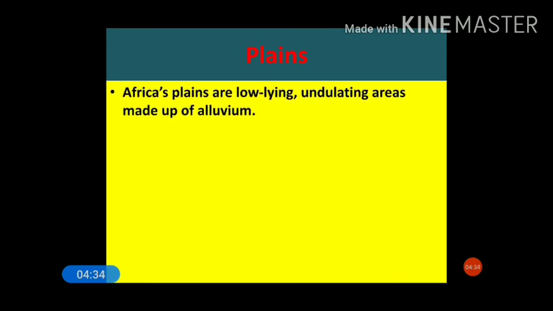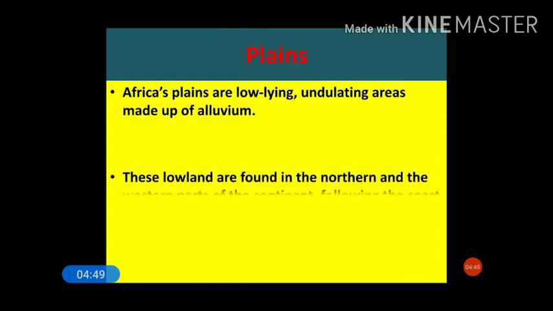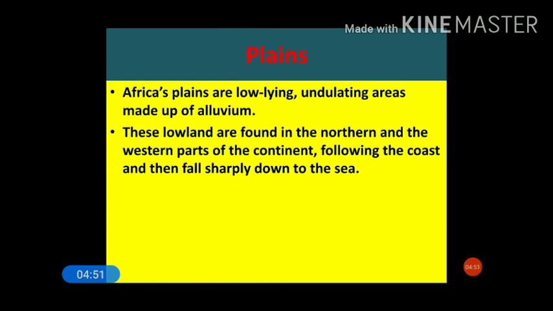Now, plains of Africa. Africa's plains are low-lying, undulating areas made of alluvium. Most of the plains are low-lying, and undulating means it's not entirely flat; it is covered by some small hillocks. These lowlands are found in the northern and western parts of the continent, following the coast, and then fall sharply down to the sea.